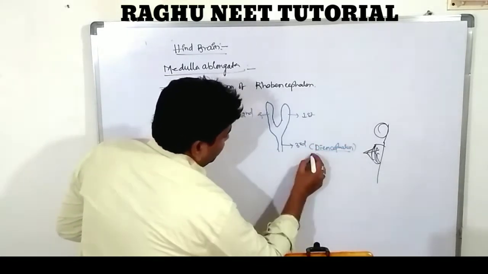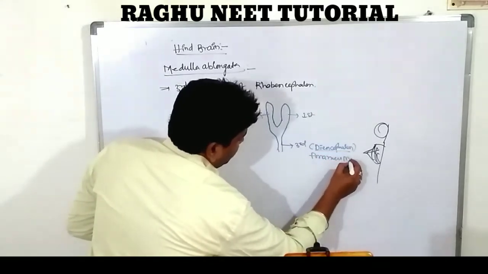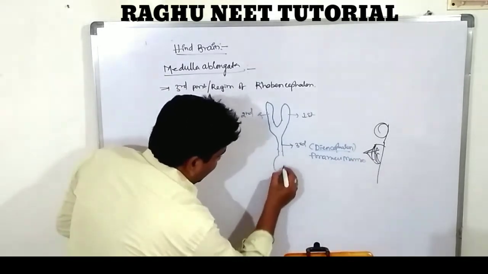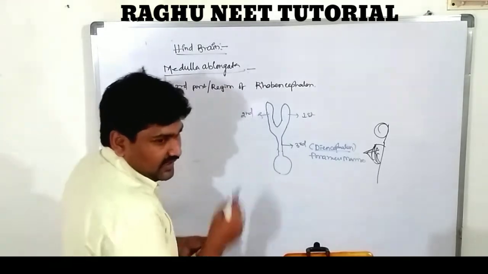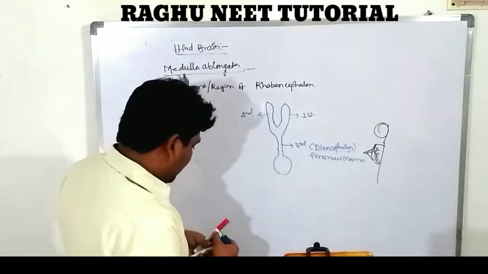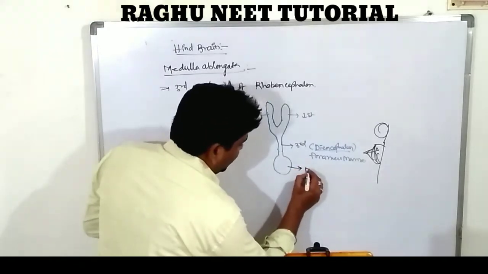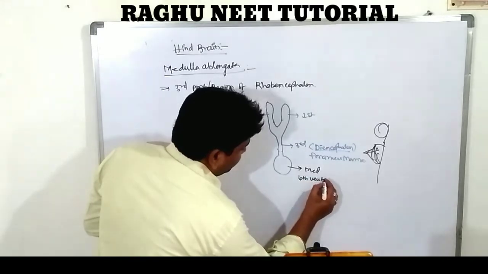Diencephalon, foramen of Monro. The third ventricle finally leads into the last region. The last portion is known as, what is that? Medulla oblongata. This medulla oblongata, the fourth region, is known as the fourth ventricle of the brain.